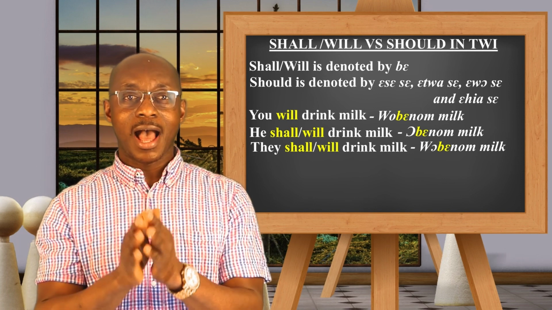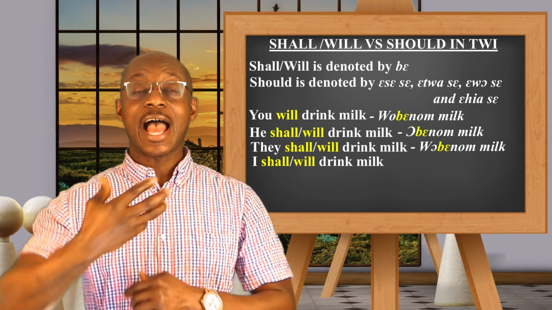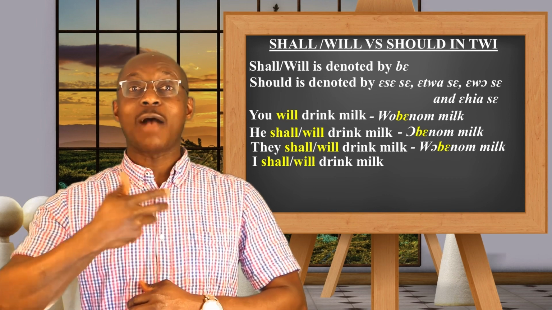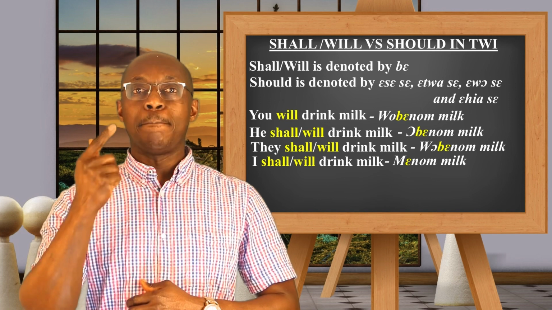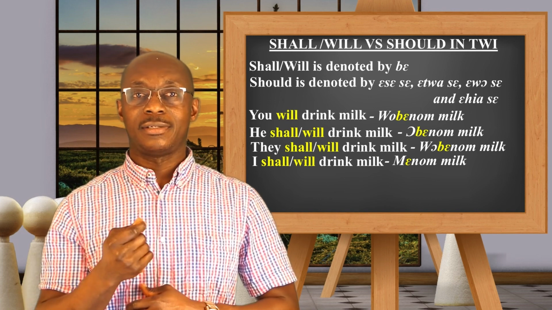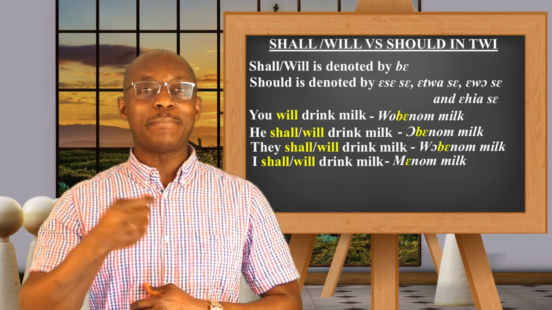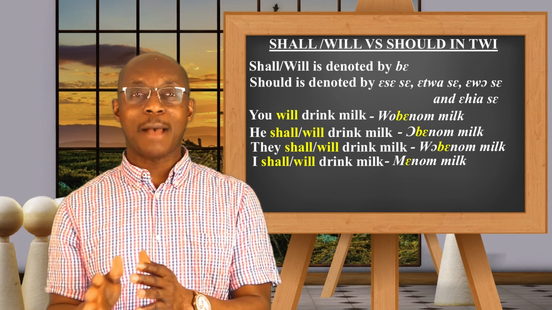However, I want you to note that if we want to say I shall drink milk, or I will drink milk, I will say menom milk. But I will not say me benom milk. No, that does not happen.